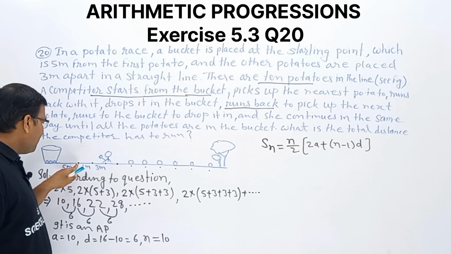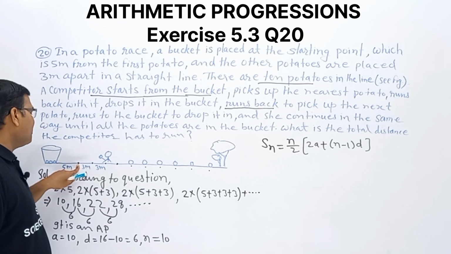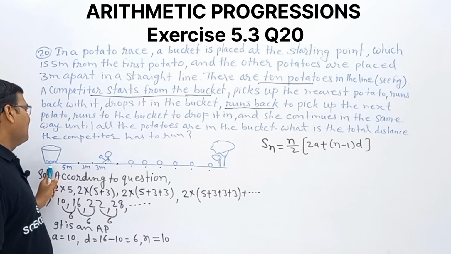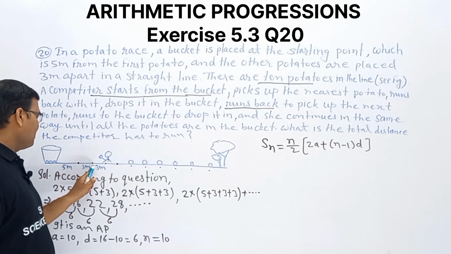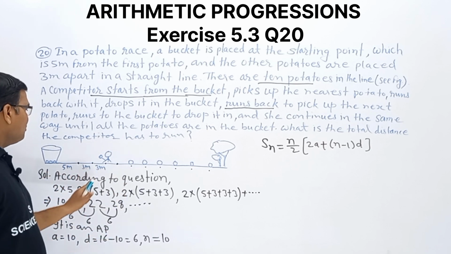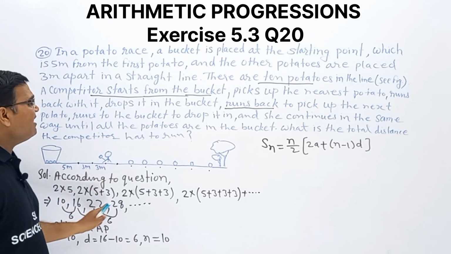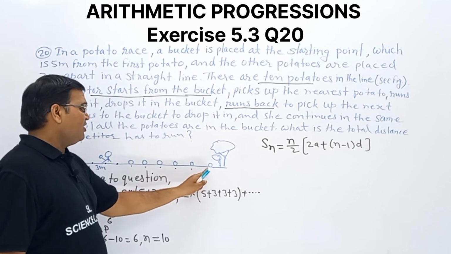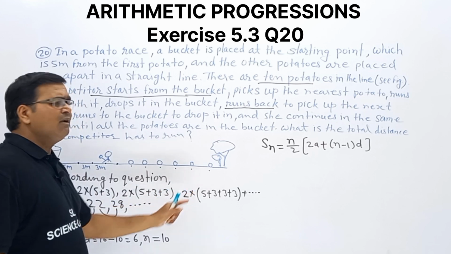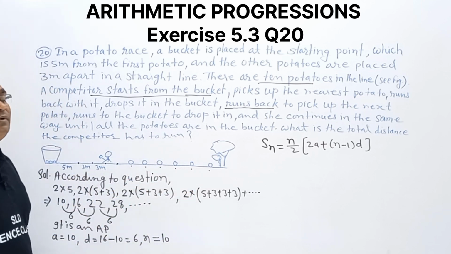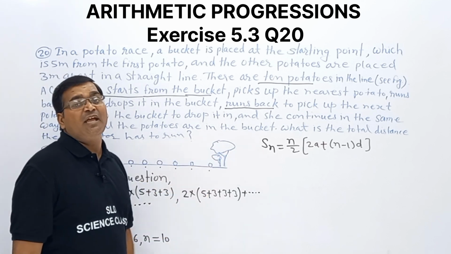To pick up the first potato, what is the distance? 5 meter plus 5 meter, 10 meter. For this one, 10 plus 16. To pick up this one, 10 plus 16 plus 22. So we will add these all, and to add these all we will use the sum of n terms of an AP formula.